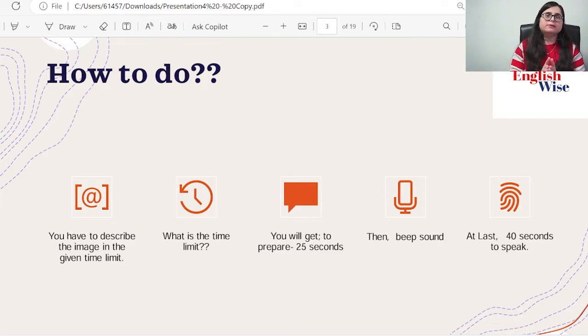What is the time limit here is, you will be getting 25 seconds to prepare so that you can analyze the picture, what is the main topic, what it shows, what is the trend in the image. After that 25 seconds there will be a beep sound, and then you'll get actual 40 seconds where you have to speak and explain that image.